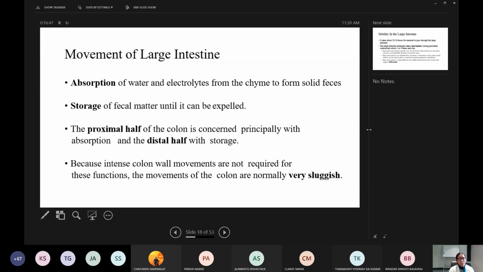Unlike the small intestine, where the peristaltic waves are very strong, that type of strong movement is not required here. Only just before defecation will the movement be strong.